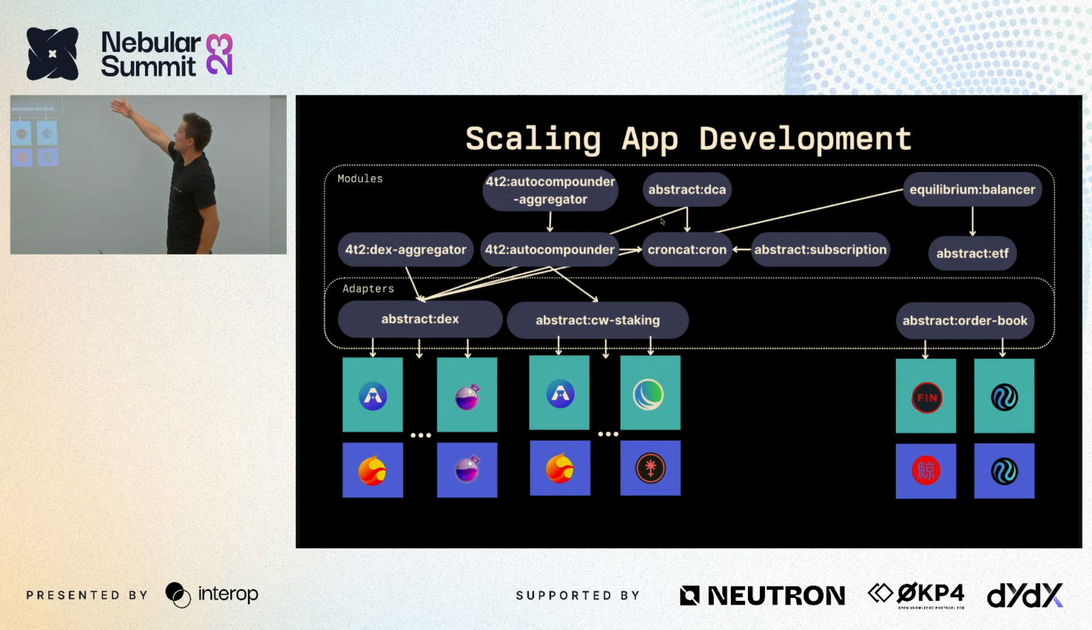So another thing that we can see here is that there are 2 different types of modules. There's these adapters, which are essentially service providers. They sit in front of these services, and then there's applications. And these applications can be composed to form even greater applications, which we can see with the autocompounder aggregator, which sits on top of 42's autocompounder across every chain. And that means that they can interact with all of their autocompounders through one smart contract, completely cross-chain.